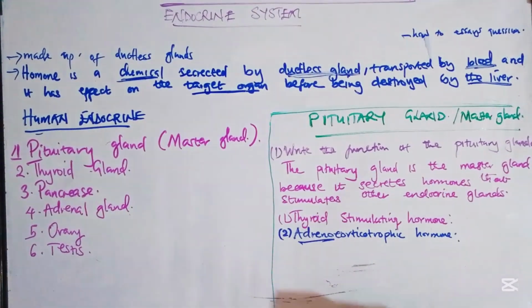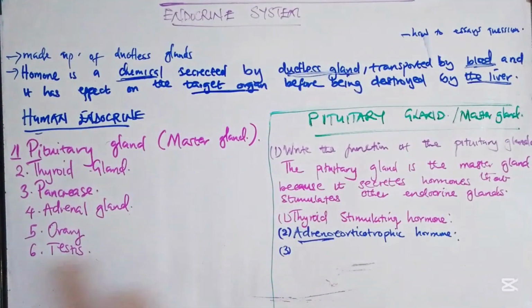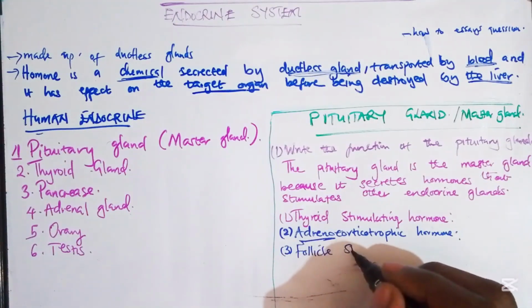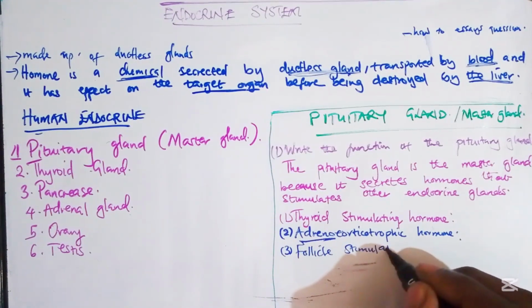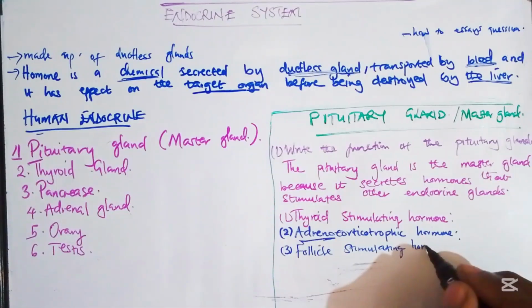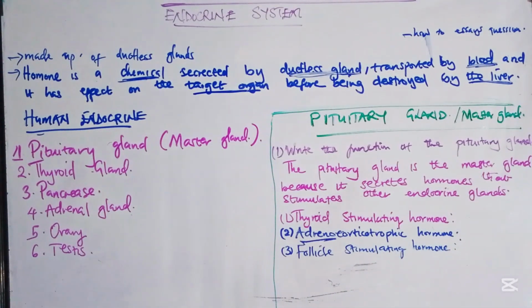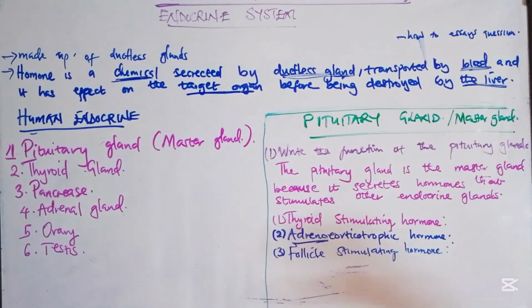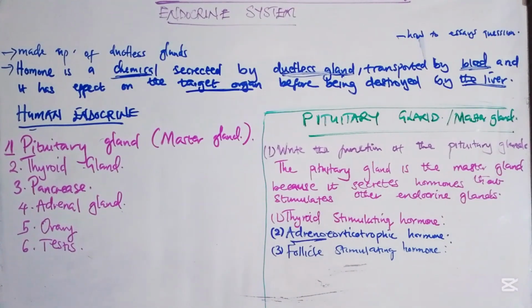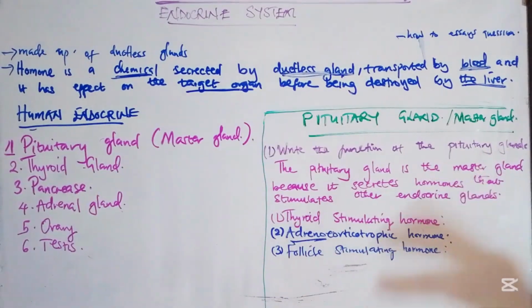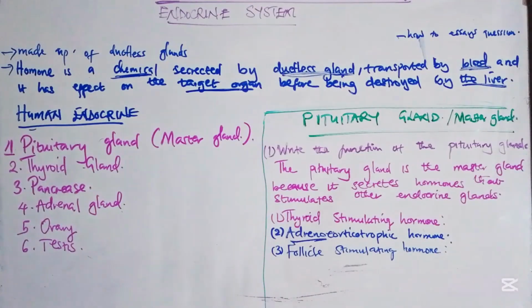Then we also have a third hormone which is produced by the pituitary gland, which is known as the follicle stimulating hormone. What is the function of the follicle stimulating hormone? This hormone stimulates the production of follicles in the ovum, or the formation of follicles in the ovum.